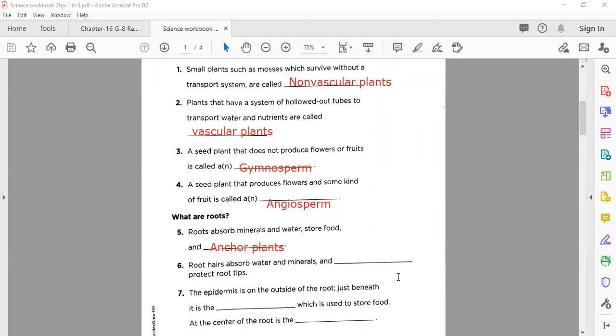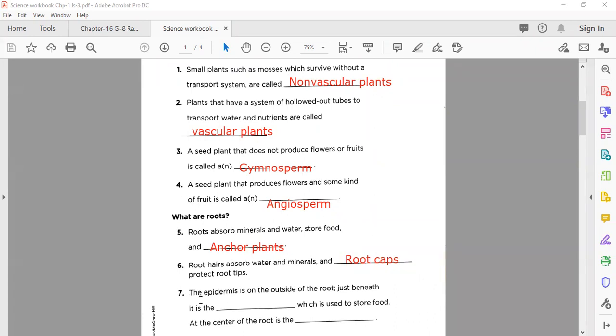Now after this, blank number 6: root hairs absorb water, minerals, and protect the root tip. So the root tip is protected by, yes, this is page number 13 from your workbook. The correct answer is root caps, which are present at the front of the root hair. This helps to protect it. Now after that we move to blank number 7.